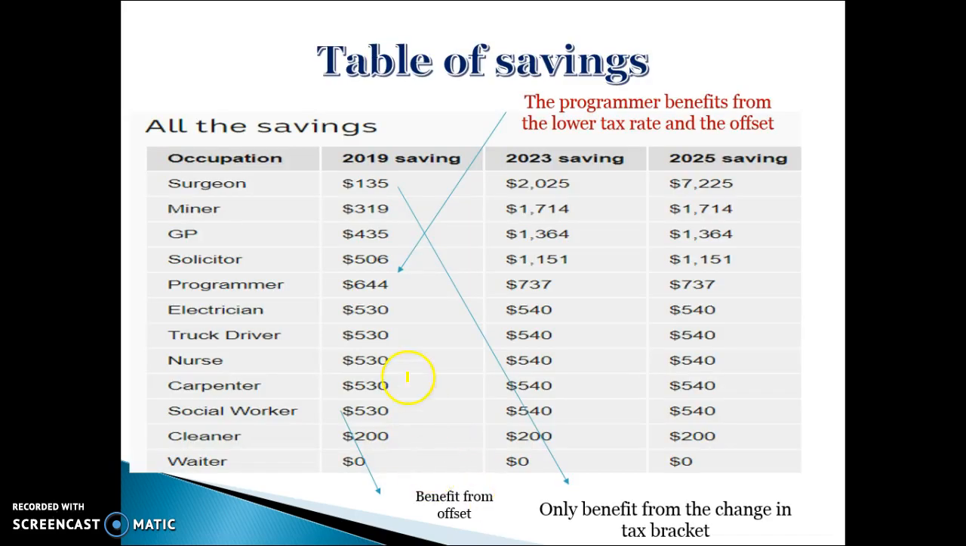And as you can see from this, the main people that benefit from this budget are those in the middle to low incomes. Your high income earners don't get the tax offset, so that gets reduced the more you earn. They only benefit from the increase in the 32.5 cent tax bracket. The programmer, why they've got the biggest one, is they benefit from both the changes to the tax brackets and they also benefit from the changes in the tax offset as well.